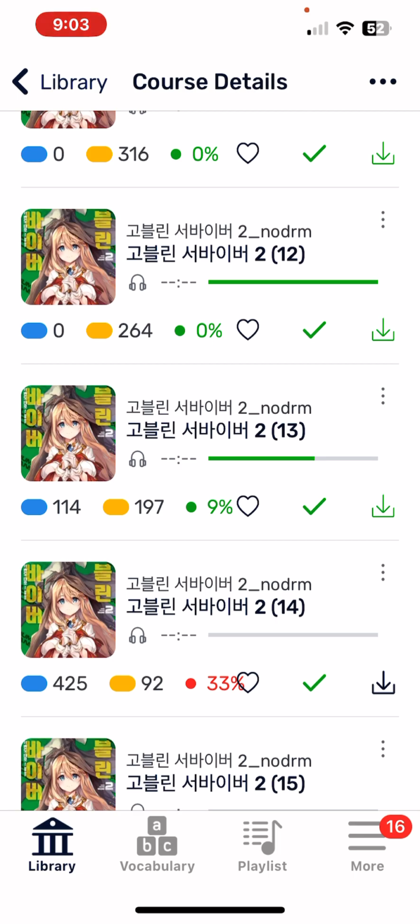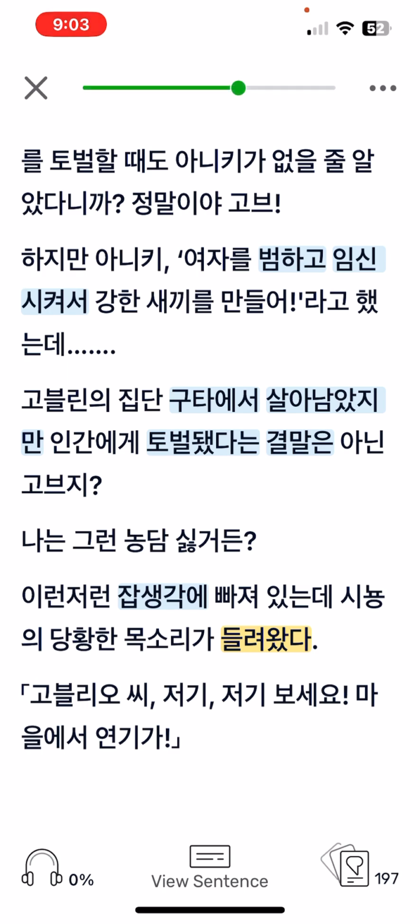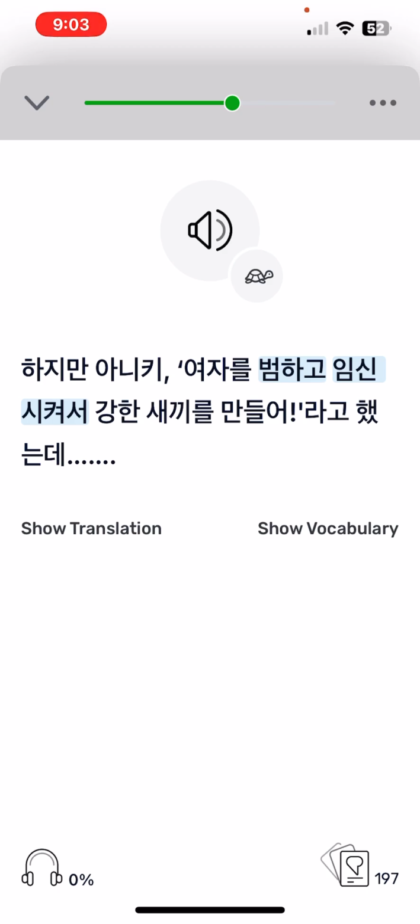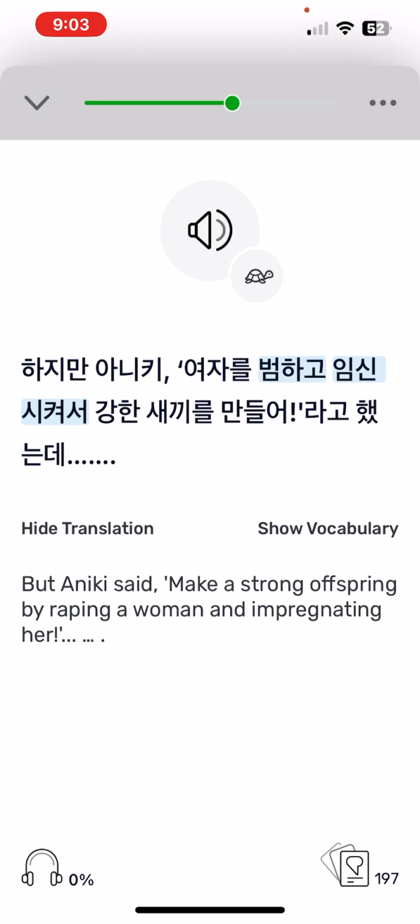So the idea is basically here. I'll open the book. Instead of just reading it normally and looking up the words, you go to sentence mode. And instead of reading the sentence, and then if you struggle hitting the translation, you go straight to the translation. Don't read the Korean, go straight to the translation, read the English first.